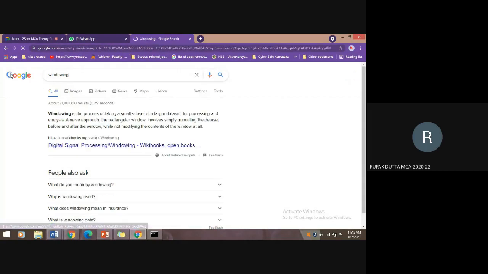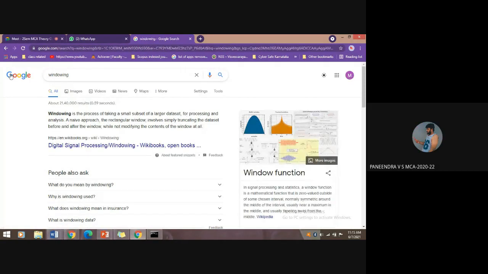Not sure. What is the use of windowing? Please recall, because recently you have finished the first semester and learned computer networks.